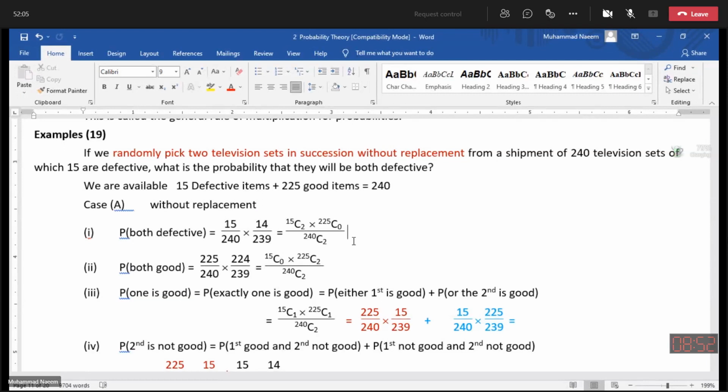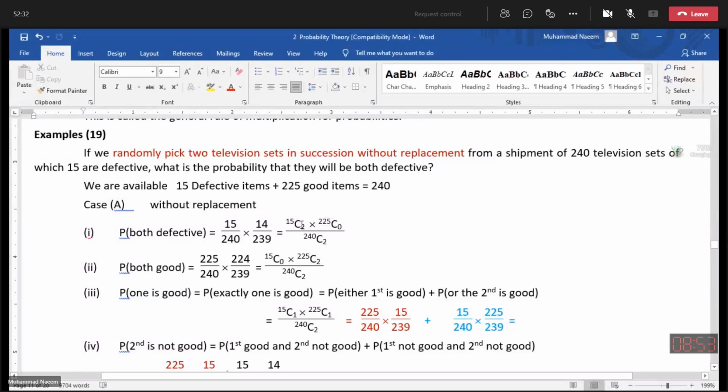In the numerator, this is just according to our requirement. Both are defective. This means both are coming from the defective category of 15 and nothing coming from the good category of 225.